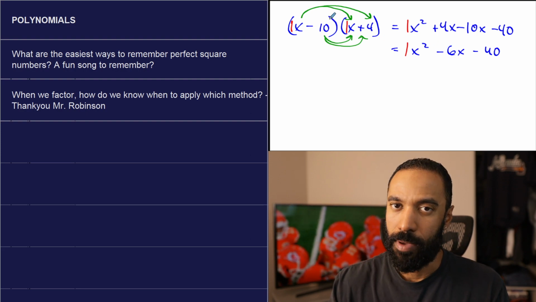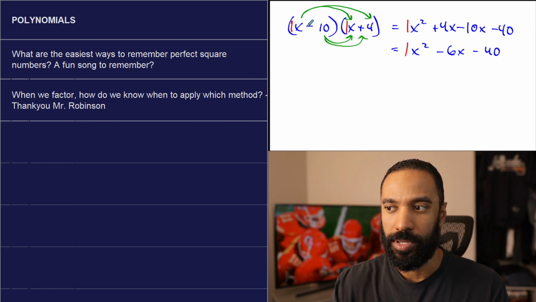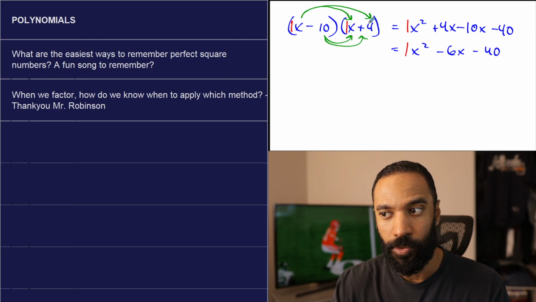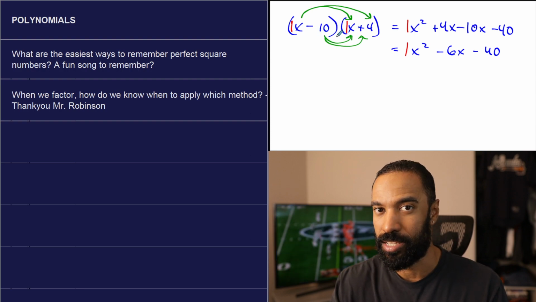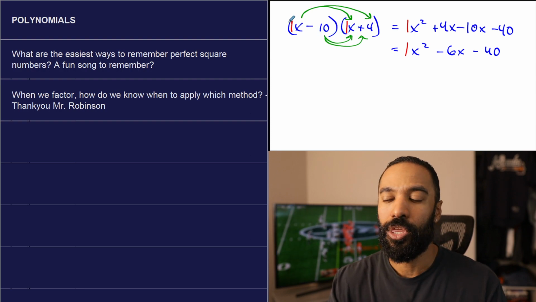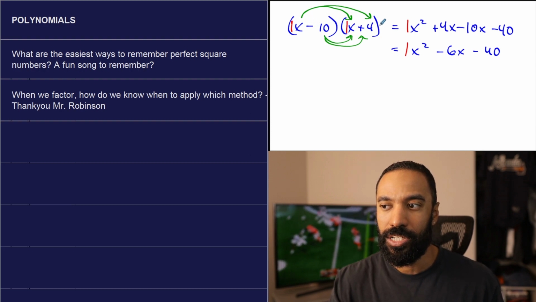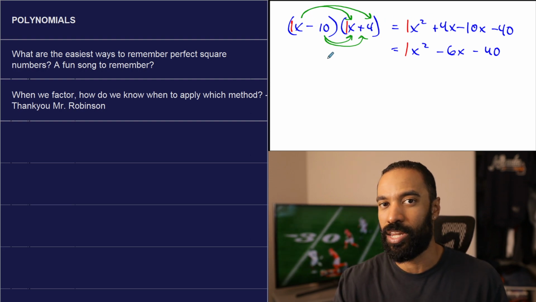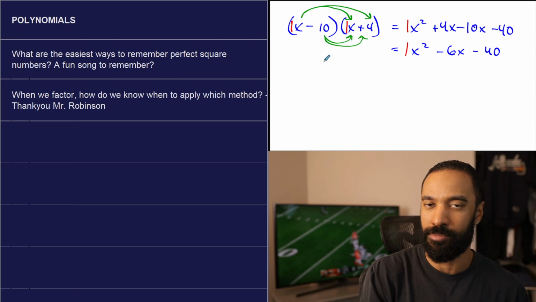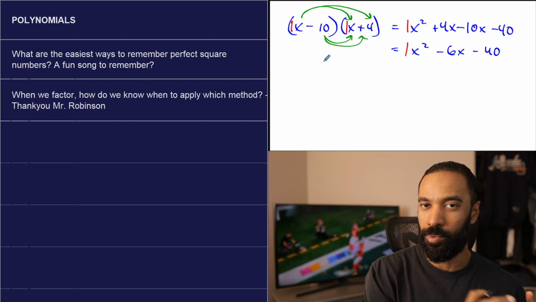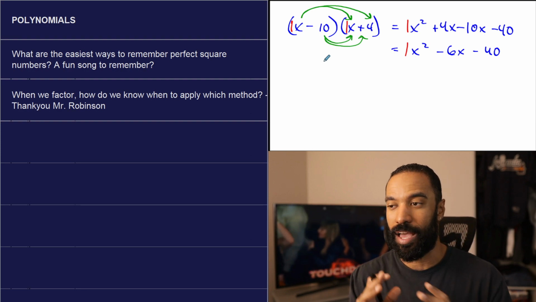Now, I'm talking about this method for a big reason. It's because of what we did through FOIL. Remember when I said that this wasn't just x times 4, it's 1x times 4? And this isn't just negative 10 times x, it's negative 10 times 1x. The 1 in both of these does not change this coefficient. 1 times 4 is 4. 1 times negative 10 is negative 10. 1 times a is a. 1 times b is b. Whatever you are multiplying 1 by will be the result of that number, of that coefficient.